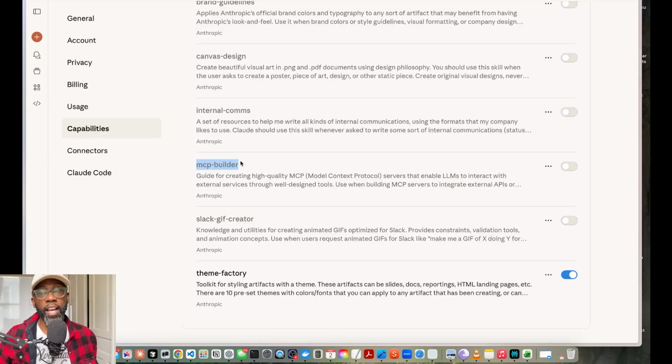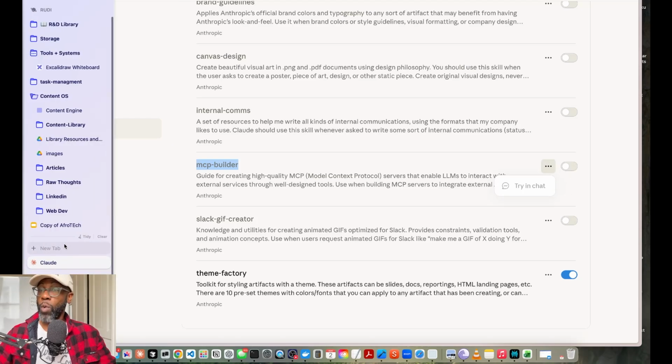If you're in Cursor AI or if you're in Claude Code, this really sets the foundation for you to be able to build your own MCP server. Then you just have to have your cloud server. You can do it on your computer, but this is the foundation. And so you can go and try it in the chat and turn this on. Or I'll show you what I did.